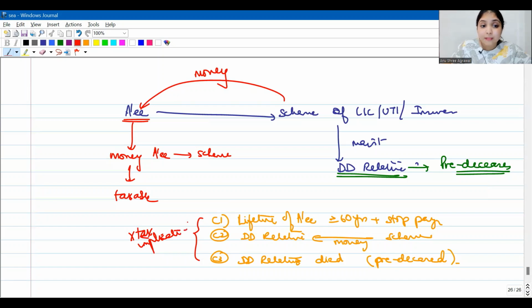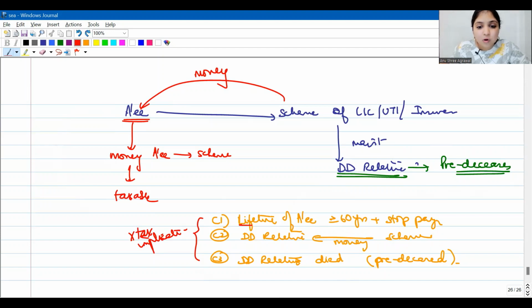See, generally, when the dependent disabled relative predeceases the assessee, then whatever money the assessee has deposited in the scheme all this while will be taxed for the assessee. But now the amendment is that in case the dependent disabled relative has predeceased the assessee, but before his death, the dependent disabled relative had already received money from the scheme.